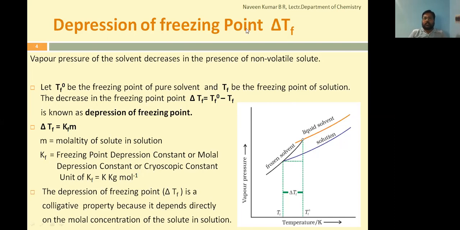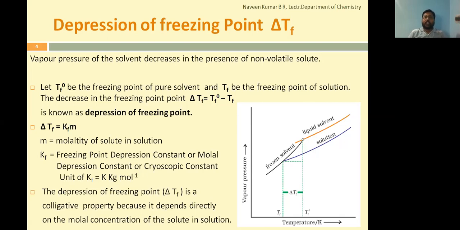Now, what is a freezing point? Again, it is the temperature at which the vapor pressure of the liquid becomes equal to the vapor pressure of the same in solid form. Freezing point is the temperature where the vapor pressure of the liquid becomes equal to the vapor pressure of the same in its solid form.